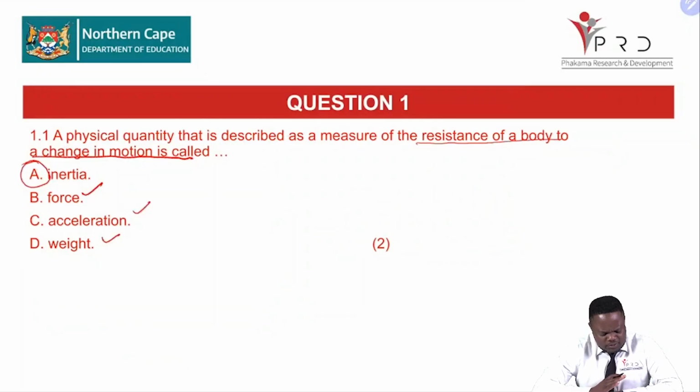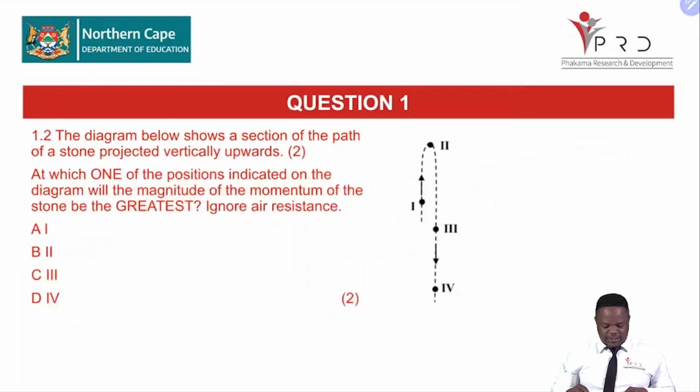All right, so know these terms, master them, and you will not have challenges when it comes to tackling your multiple choice questions. So they were saying that is our inertia. Right, let's go to the second question. Right, so we've noted that our multiple choice questions are tricky in the sense that you need to get your facts on your fingertips. Right, so that is your assignment, grade 12.